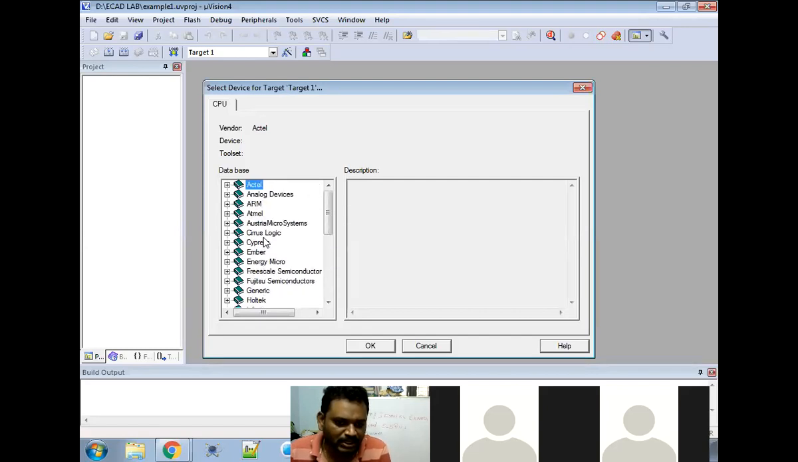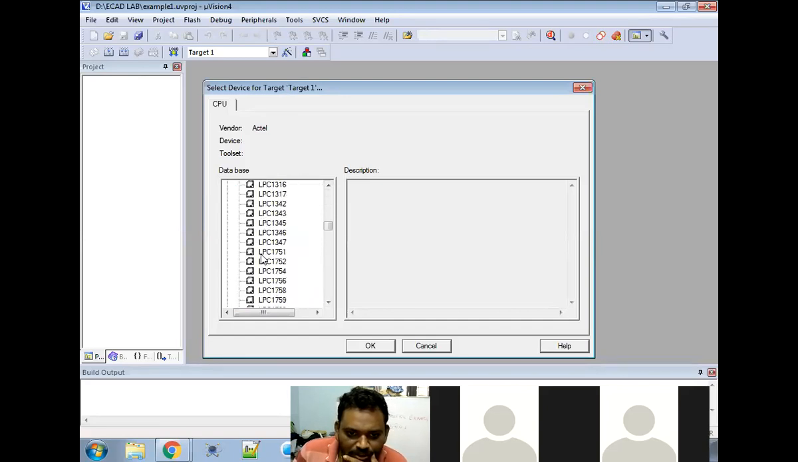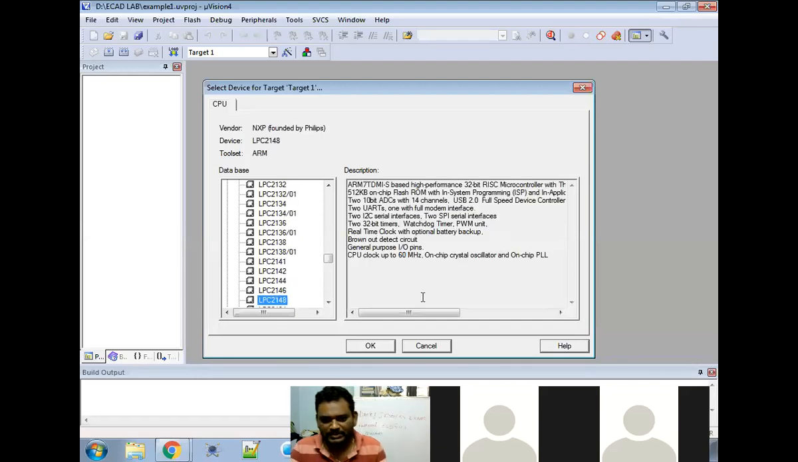Here you need to select the chip. Previously you selected 8089C51 like that. Here you need to select NXP, NXP Foundry by Philips. In this you need to select LPC 2148. So LPC 2148, that is what you want to select.